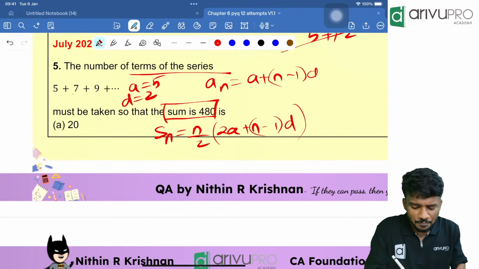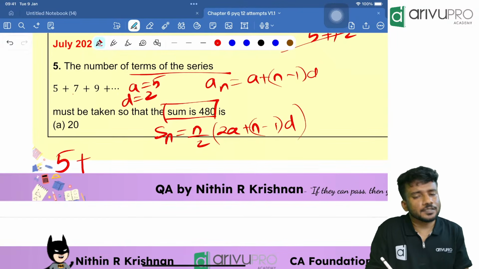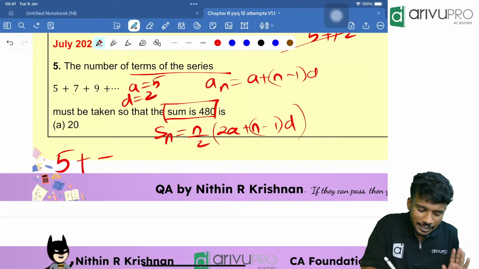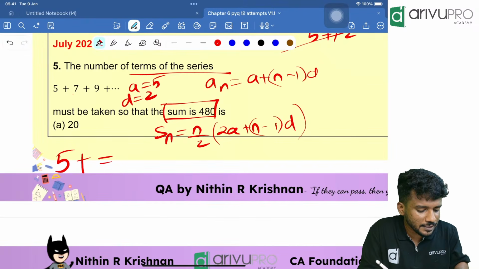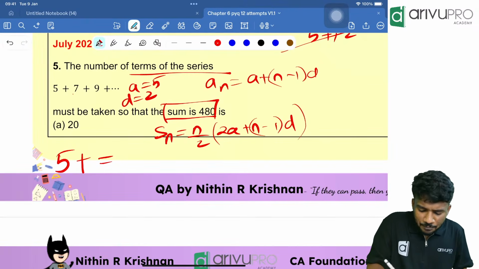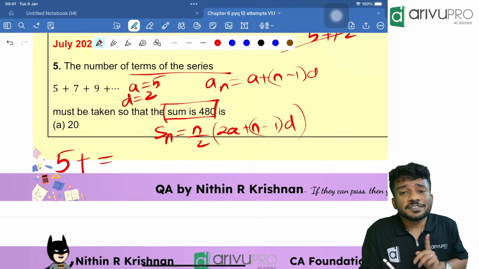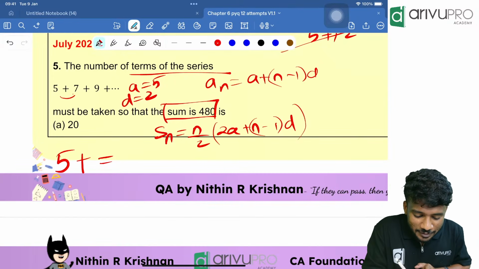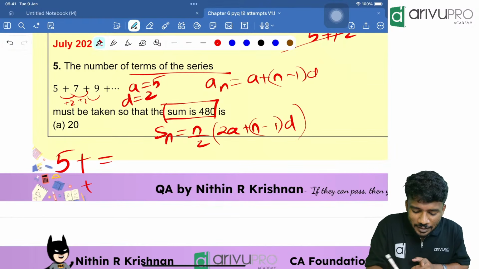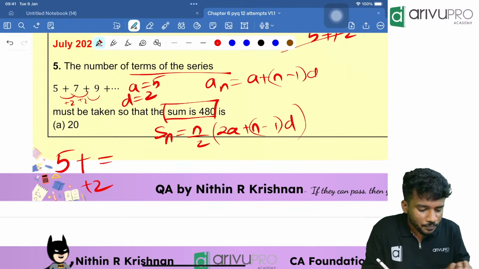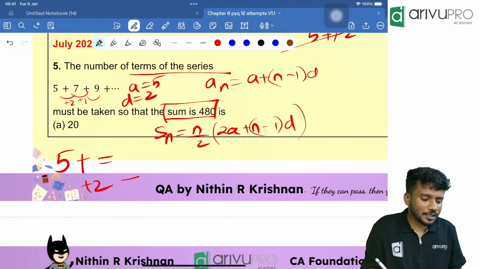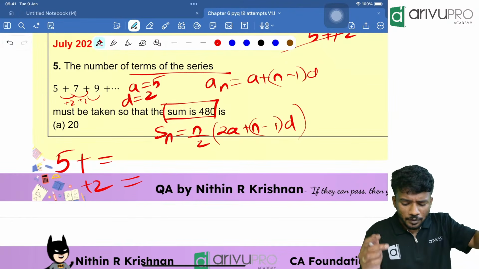Take your calculator, type 5 plus, then click equal to. Then you need to add the common difference, right? Common difference is how much everywhere? It is plus 2, plus 2, plus 2. Common difference is plus 2, right? Now click plus 2, then click again equal to. Now you would have got 7.